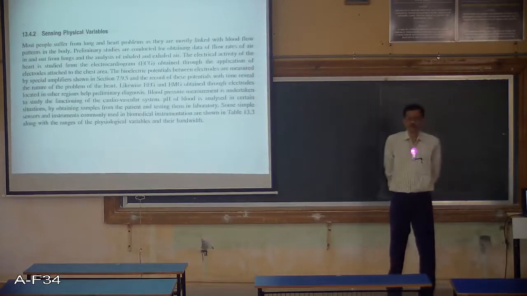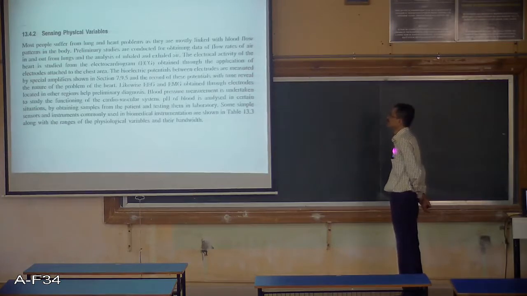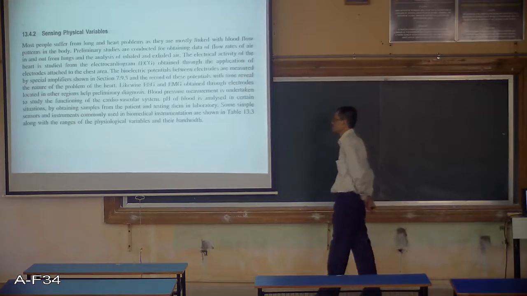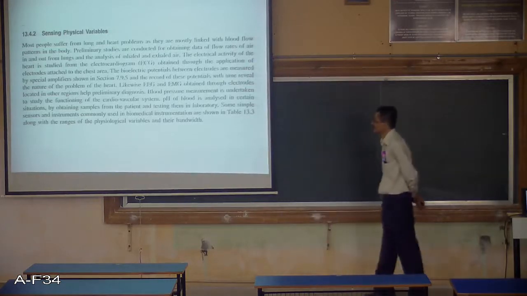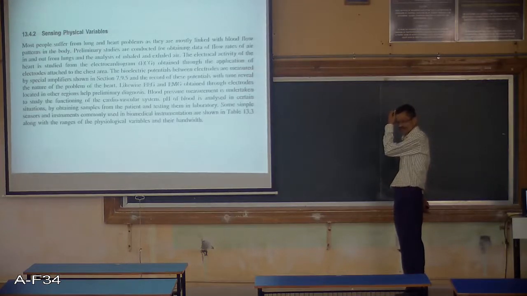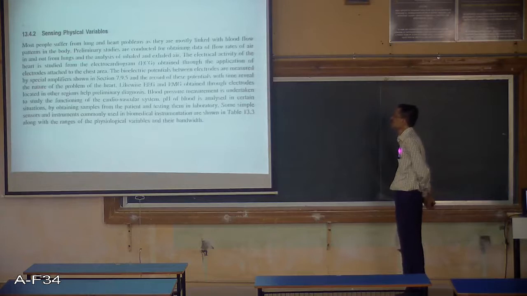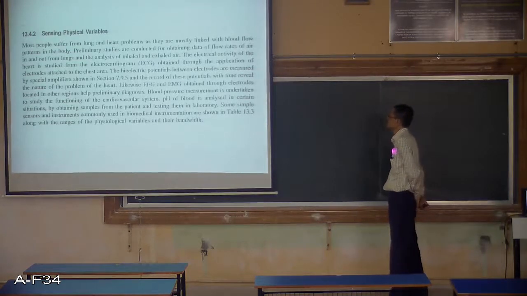Even the electron beams which are used for the CT scans are also using the ultrasonic features. So all these things are part of the biomedical instrumentation.